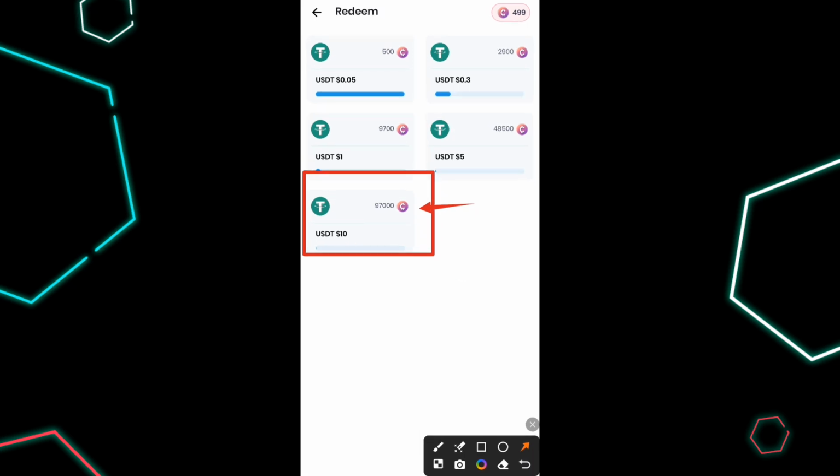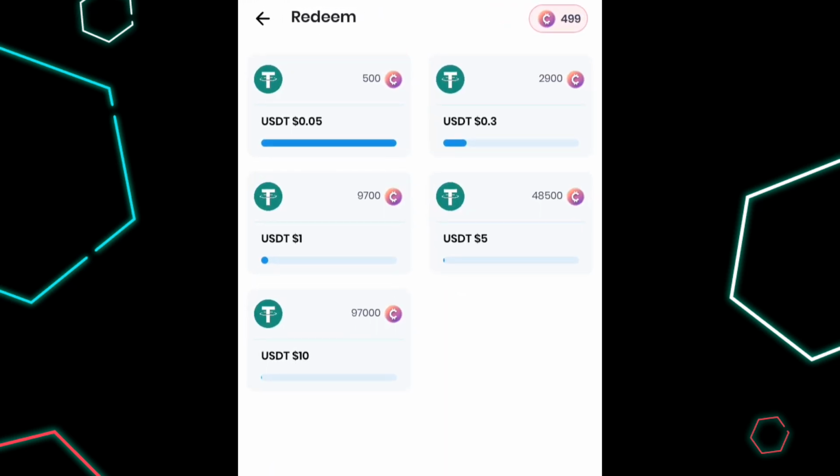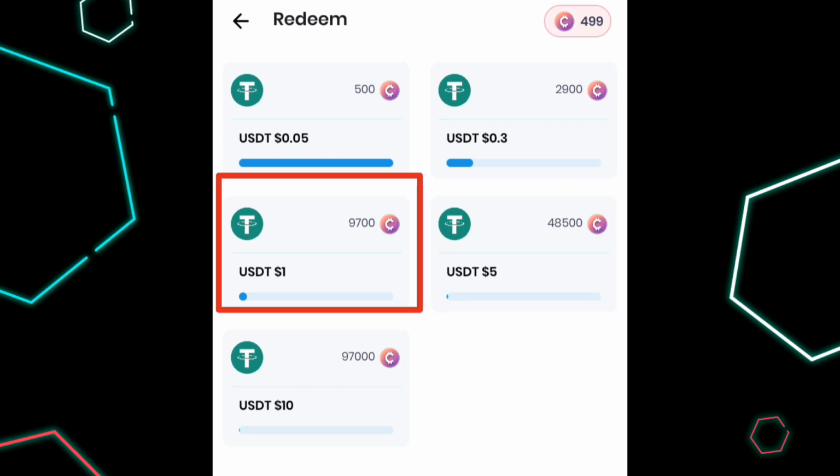If you want to redeem your money, if you have about 9,700 coins, you can withdraw it straight into your USDT account and you get $1. And for this, if you have 2,900 tokens, you can redeem it at $0.3.